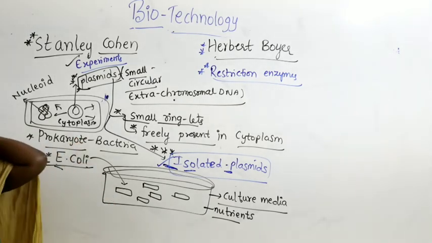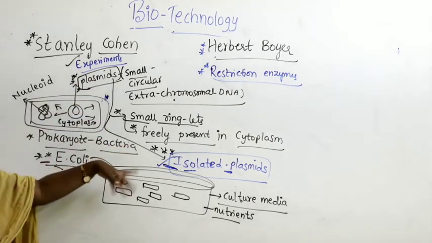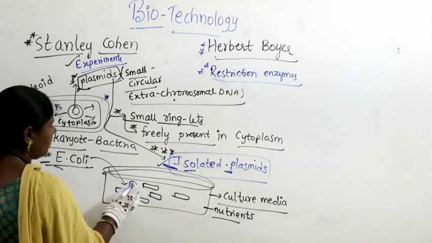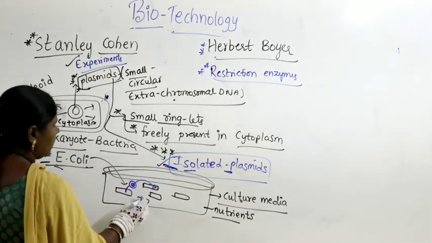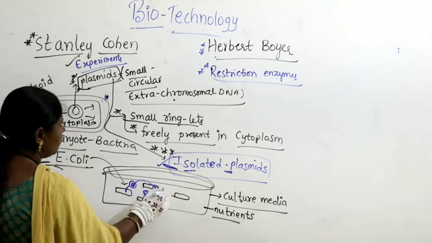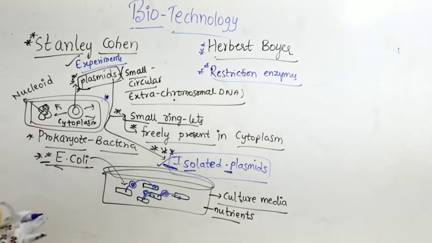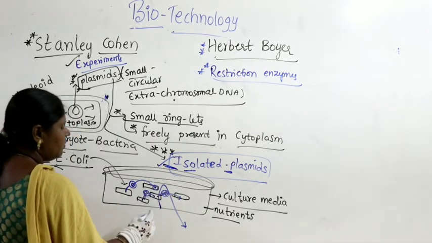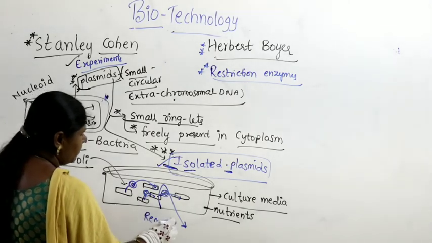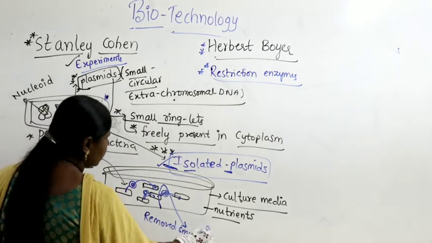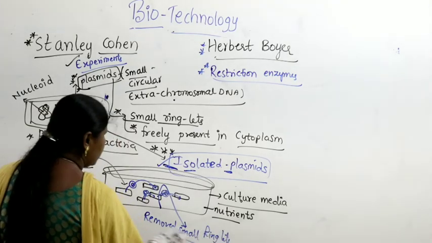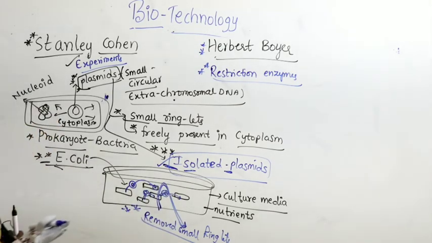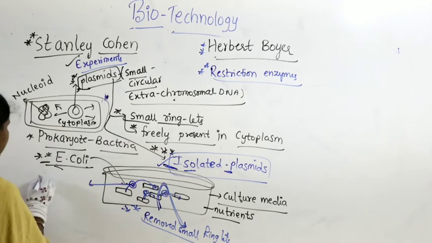Now when bacteria are cultured and Stanley Cohen observed them under the electron microscope, it was found that the plasmid is coming out from one bacteria and entering into another bacteria. The plasmids have the ability to keep moving from one bacteria to another. Then immediately he removed the plasmids, the small ringlets, from the bacteria. He developed the method of isolating these plasmids from the culture media, and he observed they act as carriers.